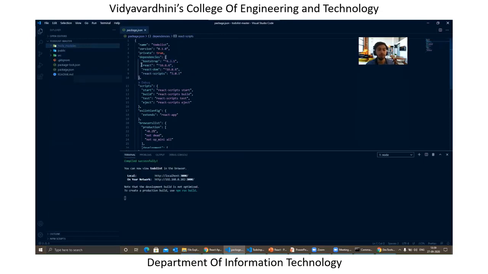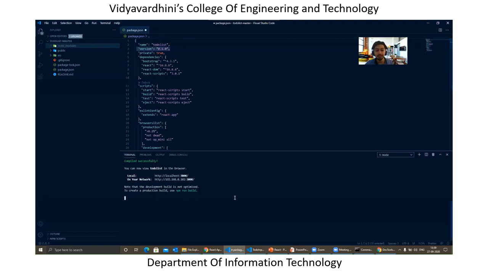By default we have dependencies like React, ReactDOM and all those installed. Let's say there's a library called UUID, just a random name. Whenever you run npm install uuid, the same library is added over here with the specific version, and the same thing will be seen inside node modules. Apart from that, we have the name and version of the project we have created. In this case, mine was to-do list.